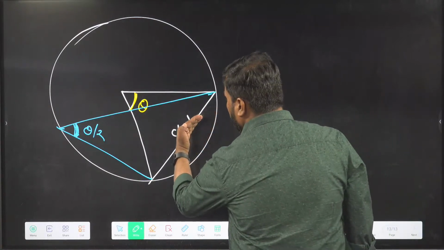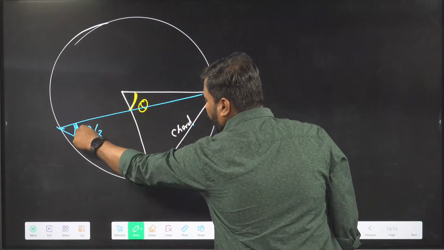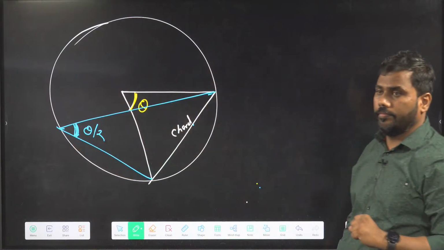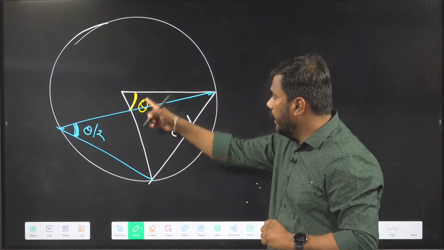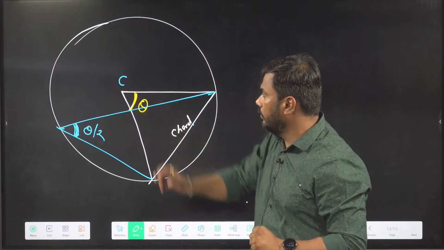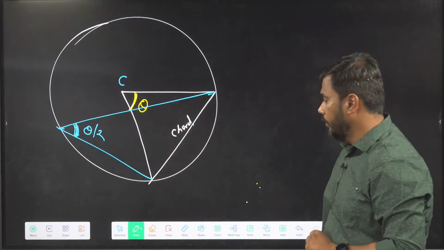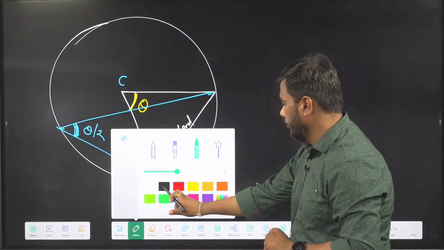A chord creates half the angle at the circle that it creates at the center. If a chord is creating angle theta at the center, this is the center, then it will create half that angle at the circle. This is a special property of a chord.